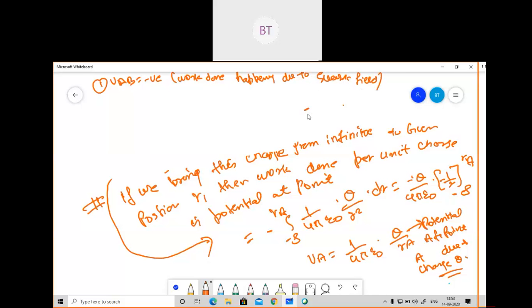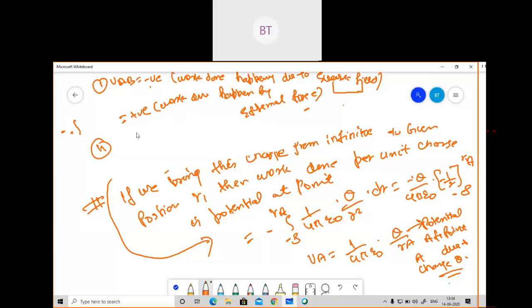I was telling you that an external agent was required. Here the electric field was acting as the external agent. Because of the electric field only, we are moving the point charge from one point to another. So VA will be negative. That is why we put minus E: because of the electric field we are transferring the charges. It will be positive if the work is done by an external force.